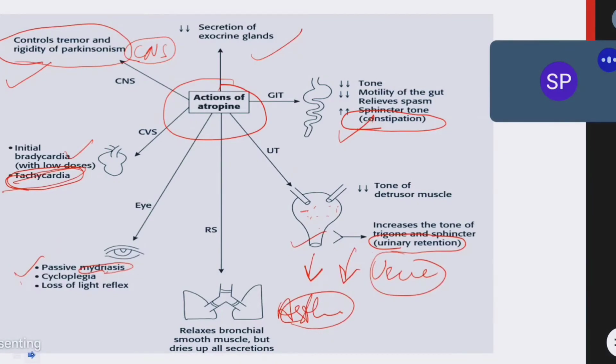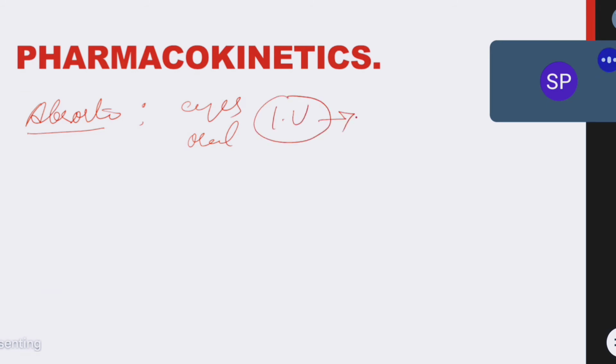Simple. You all know the muscarinic receptor locations. You also know their actions. So what happens? Atropine will reduce the actions of muscarinic receptors. Now let us see the pharmacokinetics of atropine. Atropine is available through all the routes. It is absorbed rapidly from the eyes as well as orally, and if it is given through the IV route, its bioavailability is 100%, and it is distributed to all parts of the body.